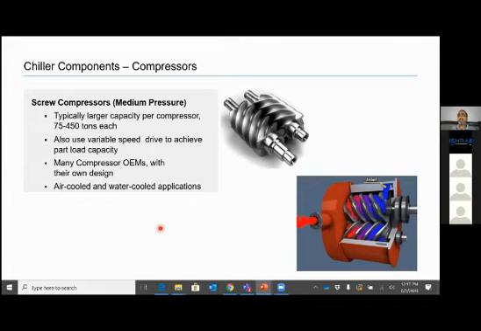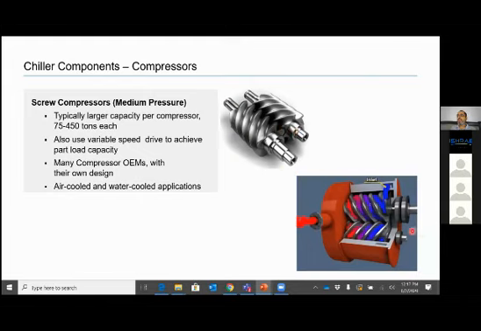Coming to screw compressors, so these are screw compressor which are medium pressure design. So if you see, this is the compressor design. So there are 2. One is male rotor, second is female rotor. These are coupled direct. So one of male rotor is directly coupled to the motor. They rotate in opposite direction.